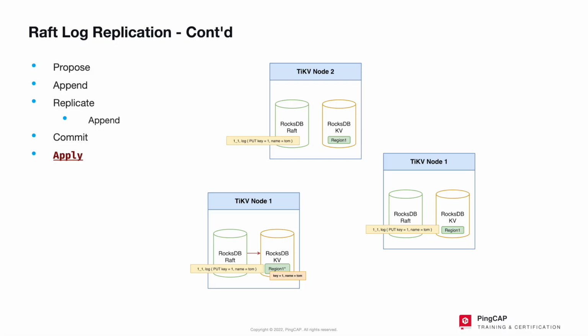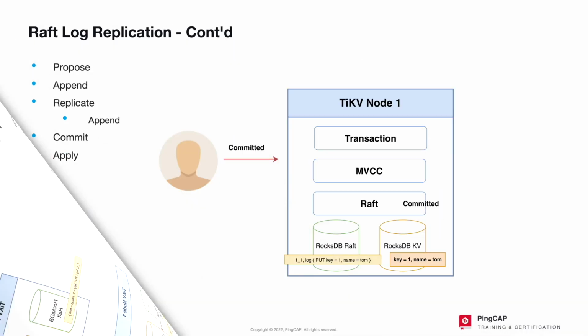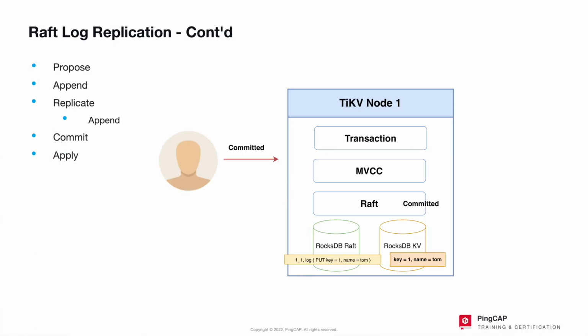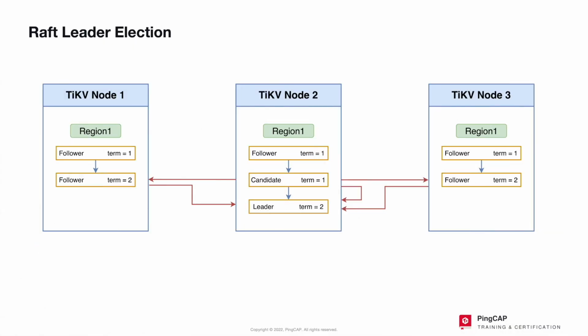As long as the TiKV node where the leader role region is located completes the apply step, then our client, such as TiDB server, will finish writing. After the apply operation, other client sessions can read the data that was just written. Our transaction will only count as committed after the apply is completed, and this commit is the commit on the application on the diagram.